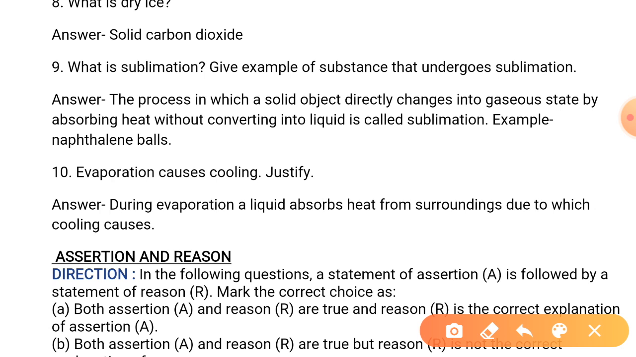Now 10th one, evaporation causes cooling, justify. Students, evaporation causes cooling as during evaporation any liquid absorbs heat from the surroundings. Because of that, the surroundings get cooler.